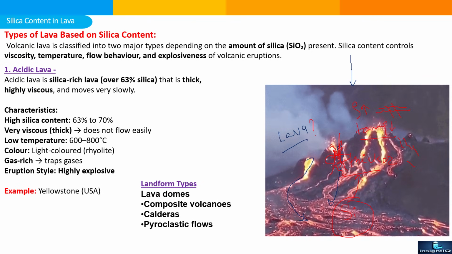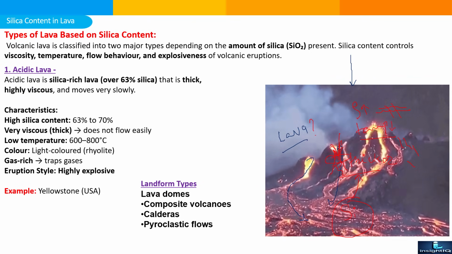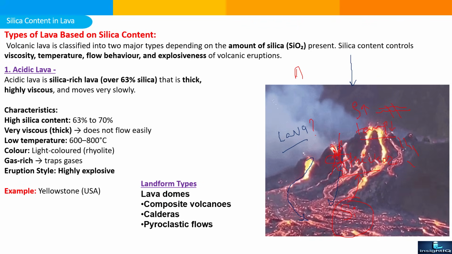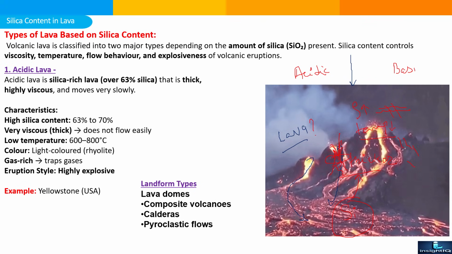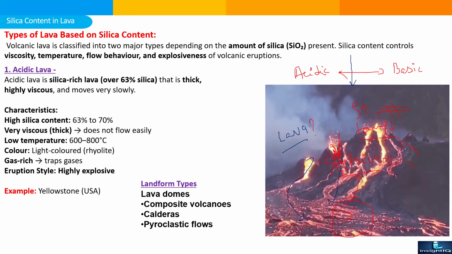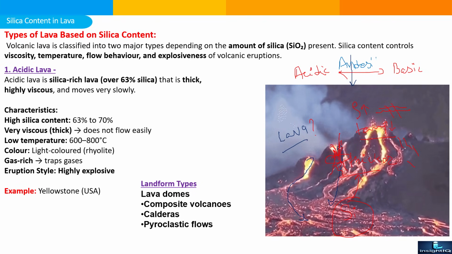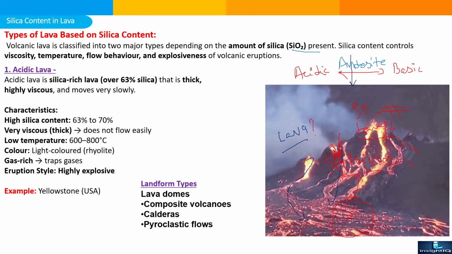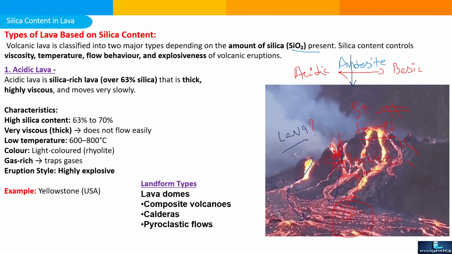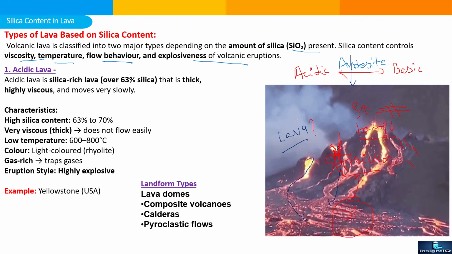So based on the silica content, the lava is divided into two major parts. One is acidic lava and the second one is basic. And intermediate between the acidic and basic is known as andesite lava. Now let's discuss. Volcanic lava is classified into two major types depending on the amount of silica present in the lava. Silica content controls viscosity, temperature, flow behavior and explosiveness of the volcanic eruption.